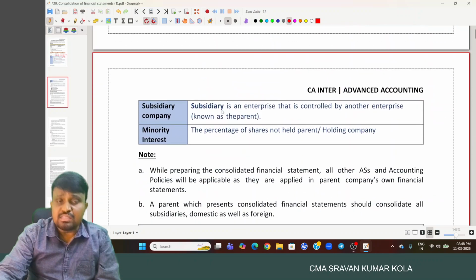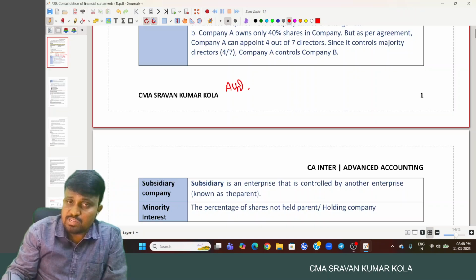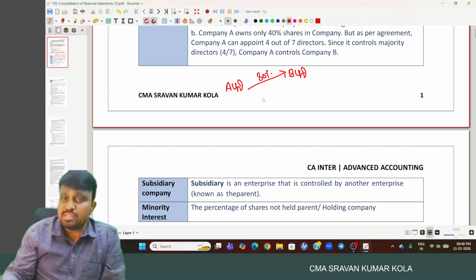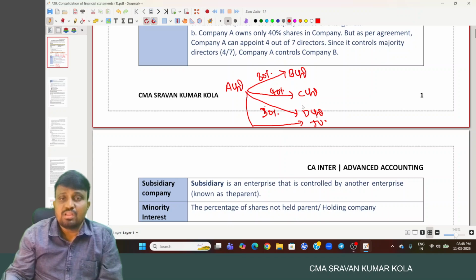Another example: A Limited has 80% in B Limited, 40% in C Limited, and 30% in D Limited, and it is also involved in one joint venture.